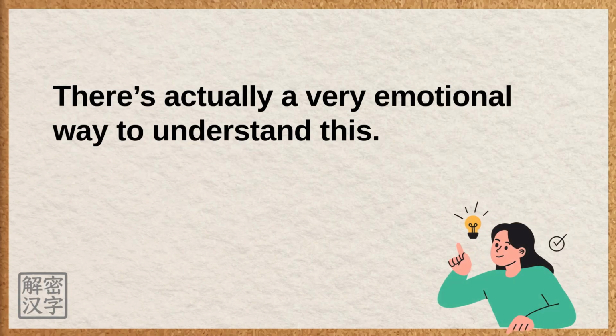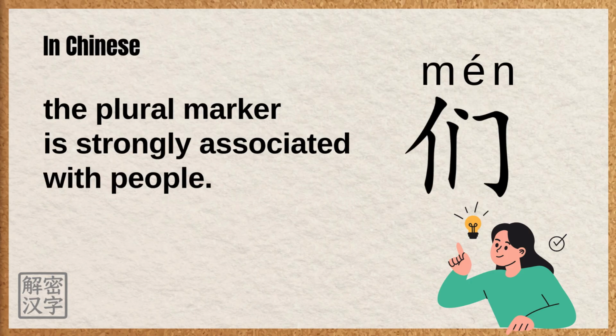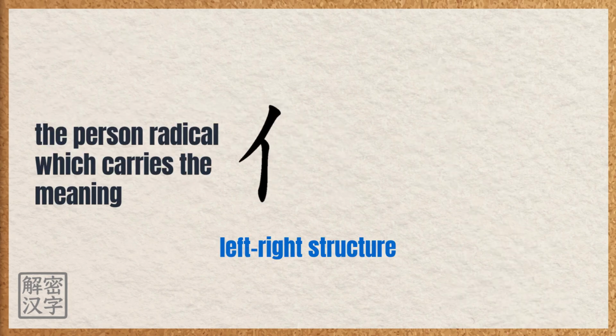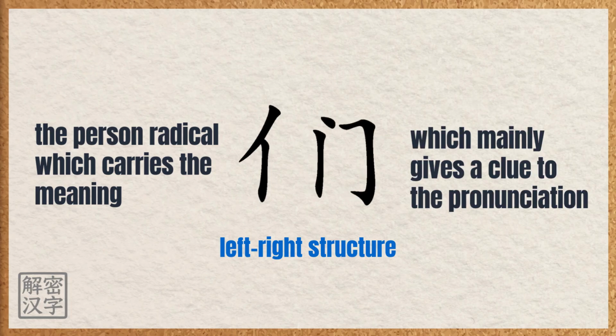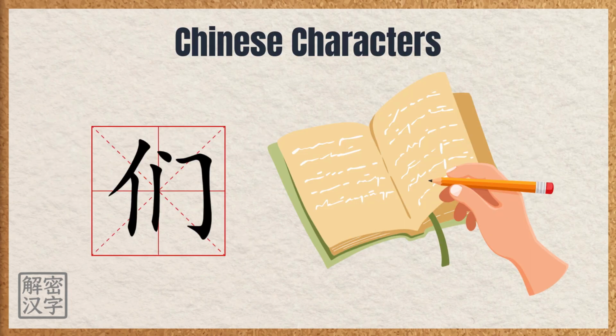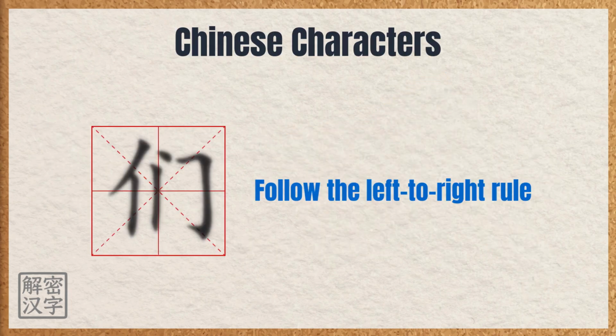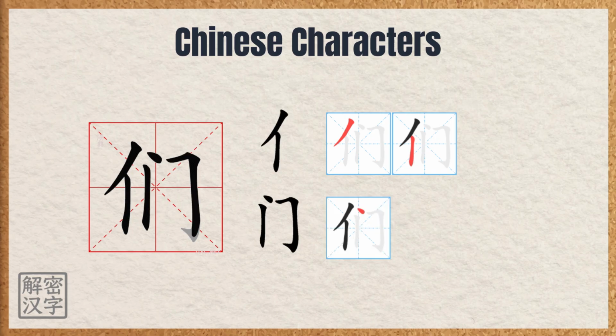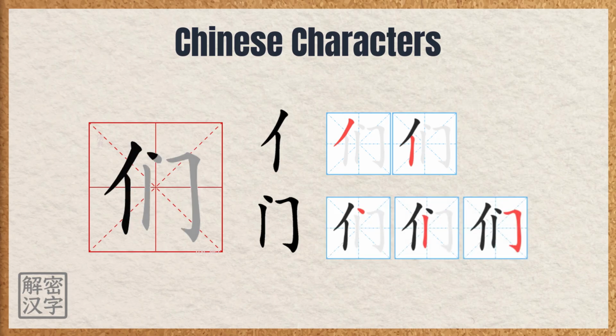There is actually a very emotional way to understand this. In Chinese, the plural marker character 们 is strongly associated with people. You can even see it in the structure of the character. 们 has a left-right structure. On the left is the person radical, which carries the meaning, and on the right is 门, which mainly gives a clue to the pronunciation. When writing this character, follow the left to right rule. Write the person radical first, then write 门 on the right. The stroke order is a dot, a vertical stroke, and then a horizontal turning hook stroke.